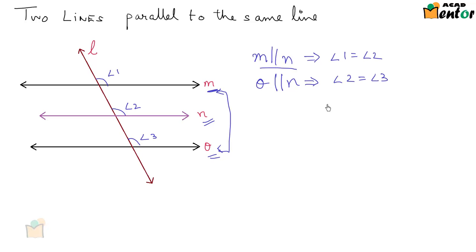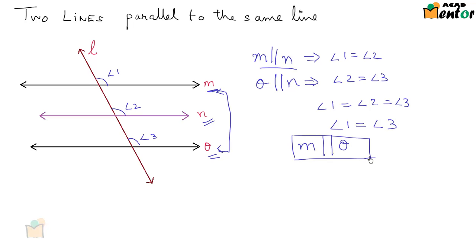From these two relationships, we can say that angle 1 equal to angle 2 is equal to angle 3, or angle 1 is equal to angle 3. And since these are corresponding angles, we can say that line M would be parallel to line O. So we know that lines which are parallel to the same line are parallel to each other. Since M was parallel to N, O was also parallel to N, so M is now parallel to line O.